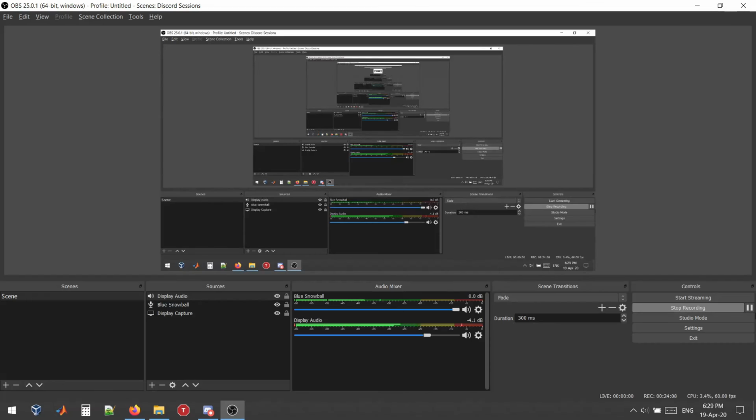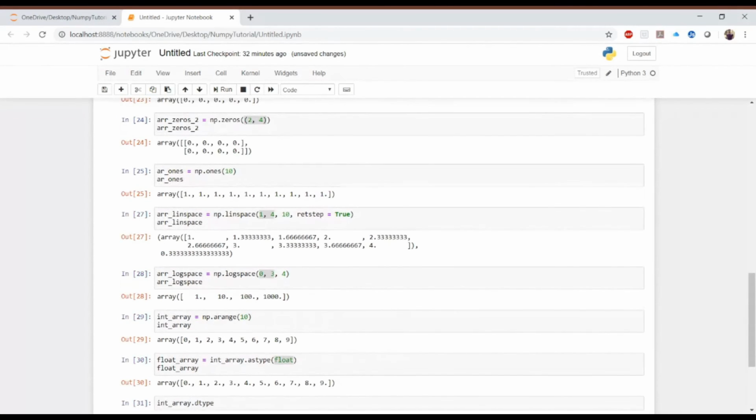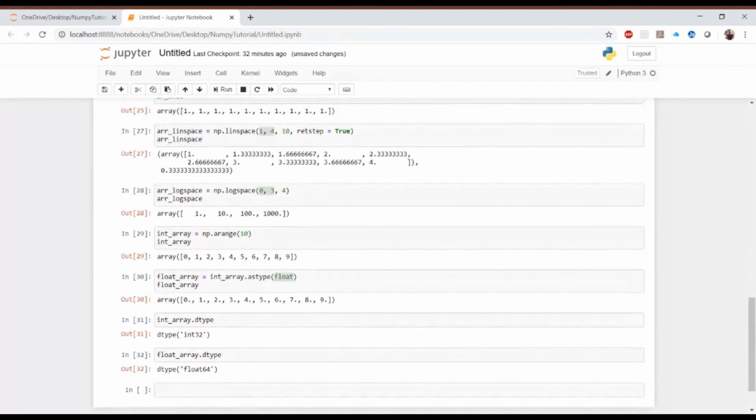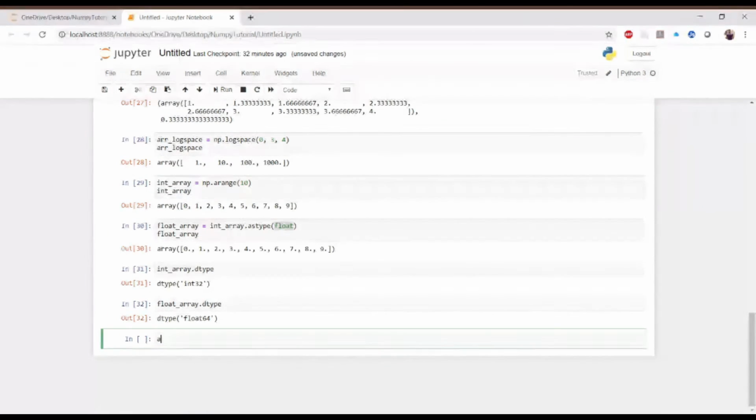Now let's say I want to know the dimension of an array. If you remember, I have created one array, this particular array_zeros_2. This is a two-dimensional array. To get the dimension, I will do array_zeros_2.ndim.